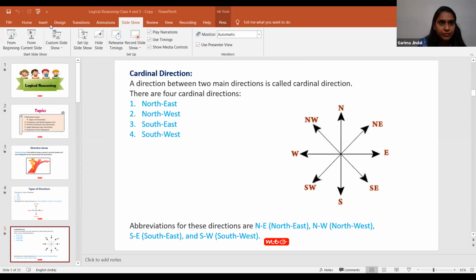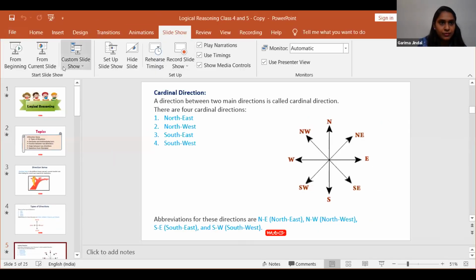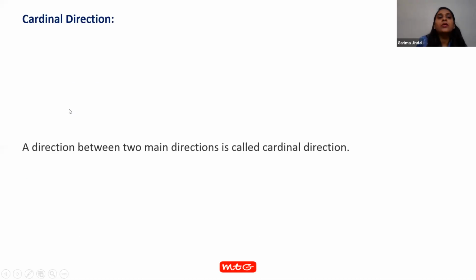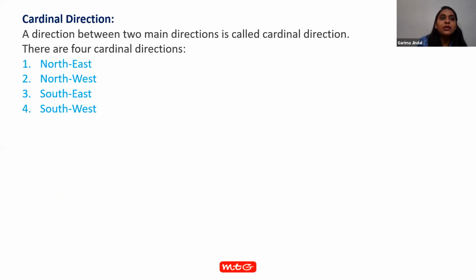Like the 4 main directions, we have cardinal directions. Four cardinal directions are northeast, northwest, southeast, and southwest.